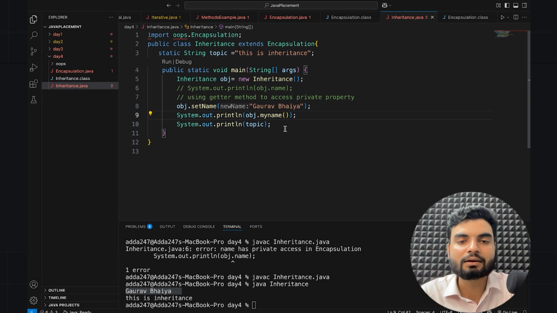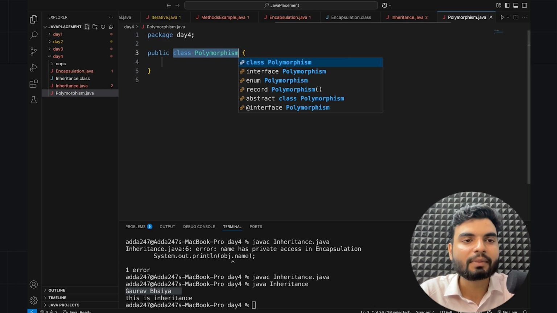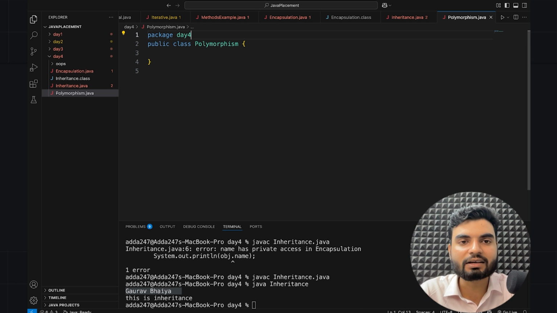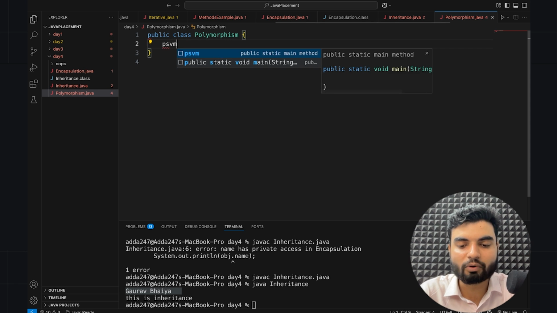And how will you define it? So we'll create another file here. The file name is, let's say, Polymorphism dot java. And here I'll just remove this package. I really don't want it, otherwise I have to define it. Okay, so now here I will have public static void main.